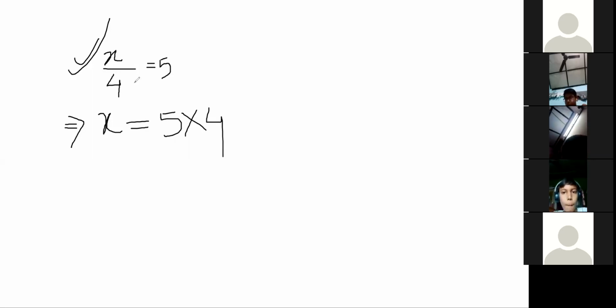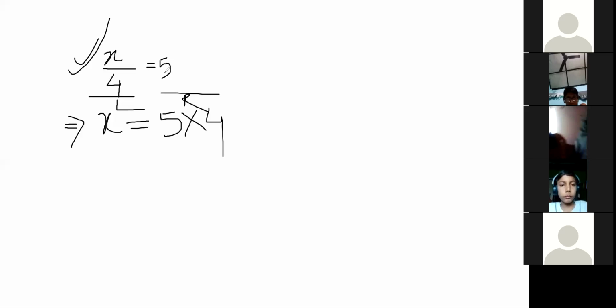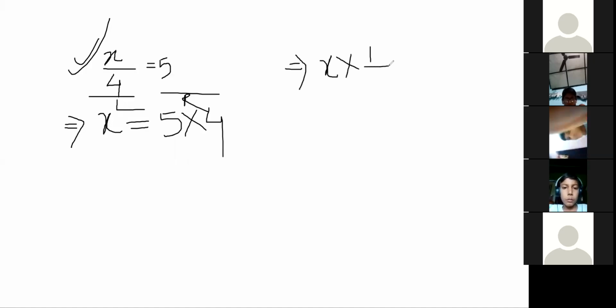Here we will see there are two sides, left hand side and right hand side. Here no plus or minus is there, but divide and multiply signs are there. In the left hand side, x by 4 is there. That means x into 1 by 4, we can write it like this: x into 1 by 4.